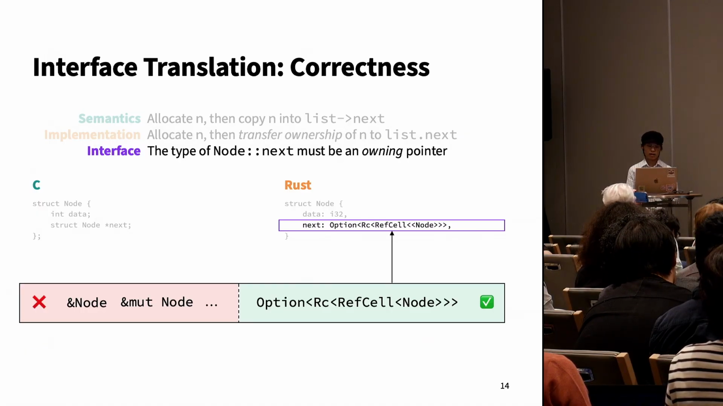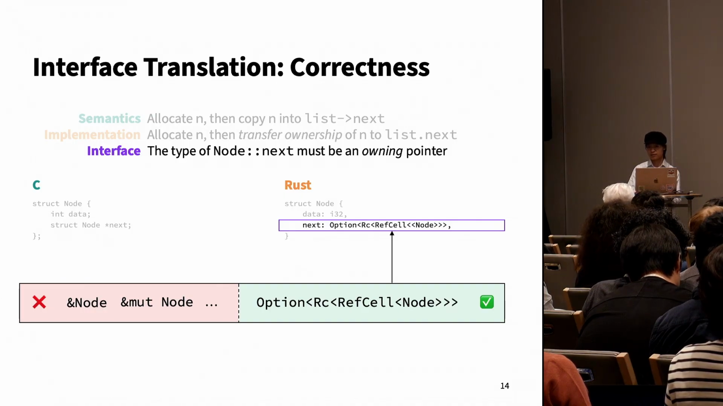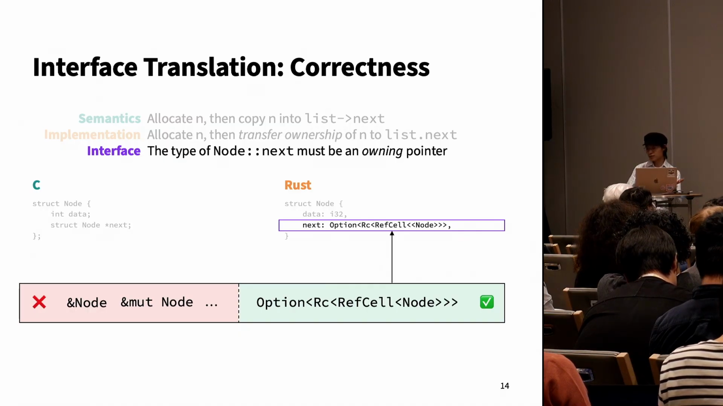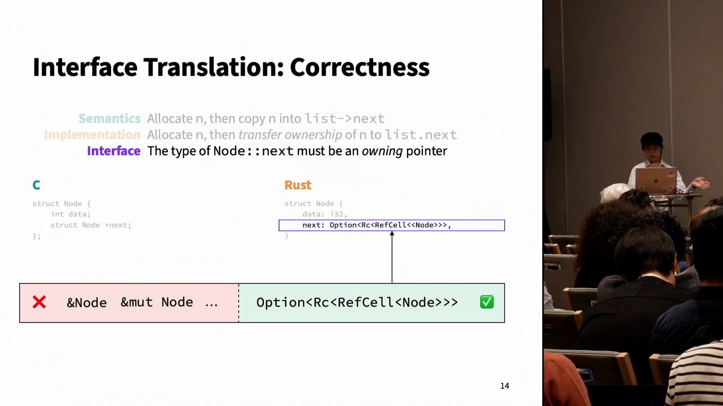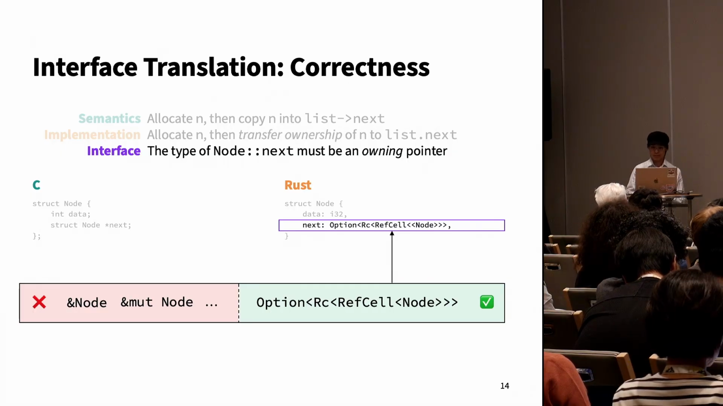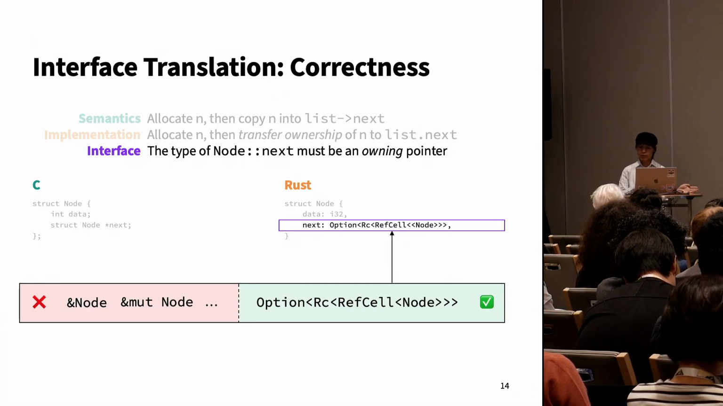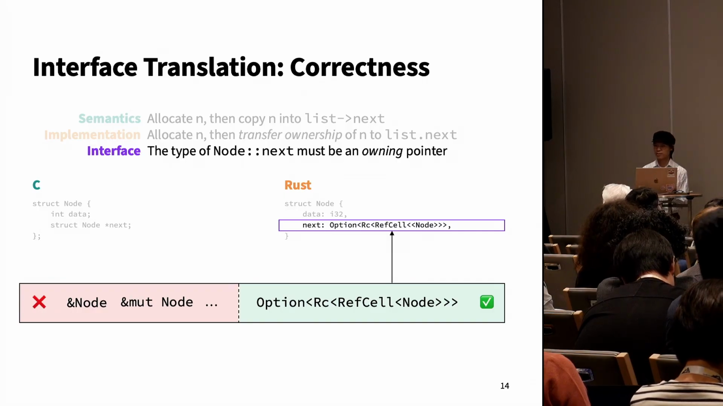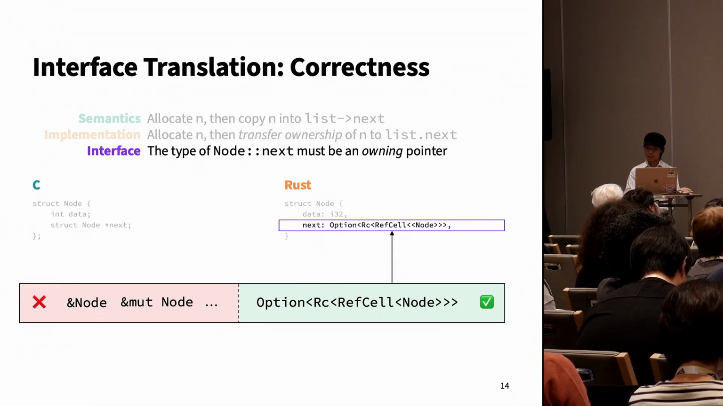In terms of potential Rust types, this rules out certain Rust types like references because you can't transfer ownership to a reference. But other types, such as this complicated Option<Rc<RefCell<Node>>>, are OK. Now, in this example, it's possible to pick a single Rust type for the next field of node based on correctness alone, but that's not true in general.